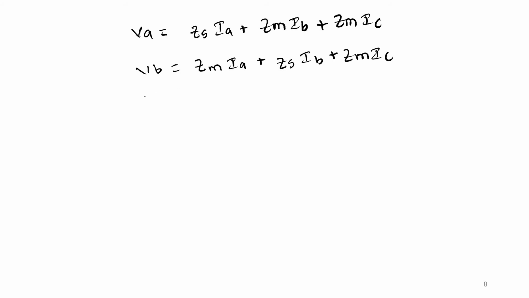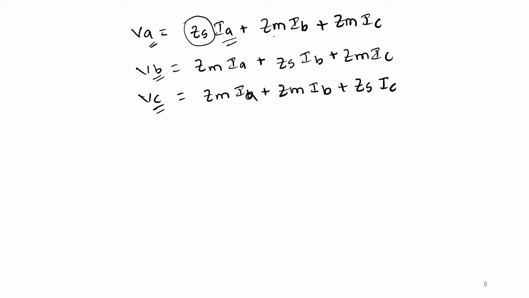Similarly, you can say the voltage VC is equal to Zm into Ia plus Zm into Ib plus Zs into Ic. So whichever phase you are calculating, the current which is multiplying with that respective phase alone will have the Zs, and the remaining terms will have the mutual impedance Zm value.